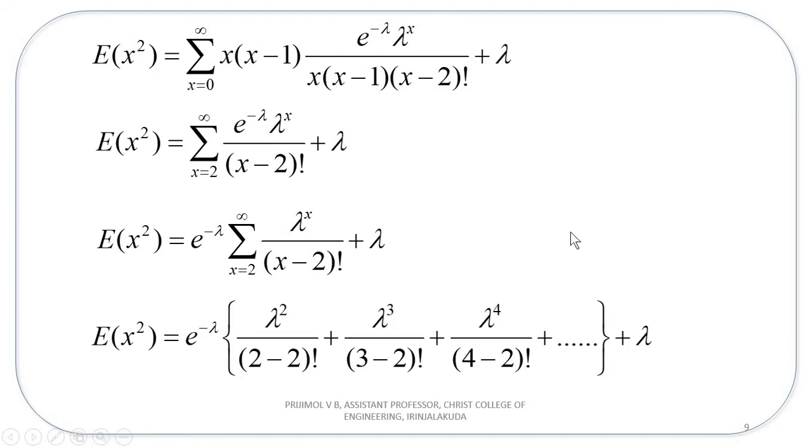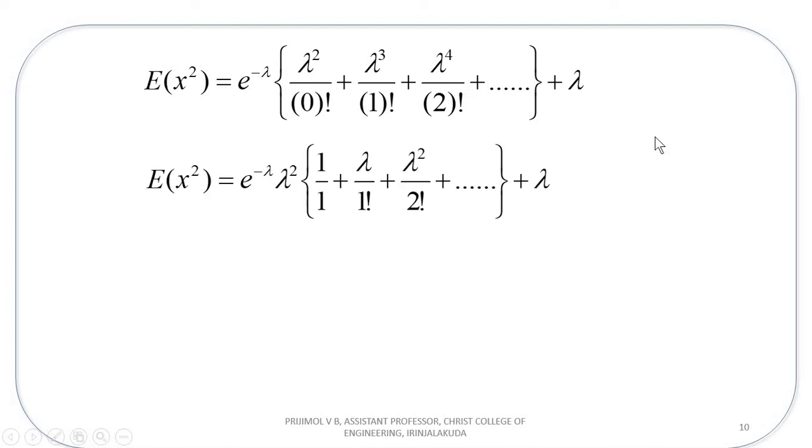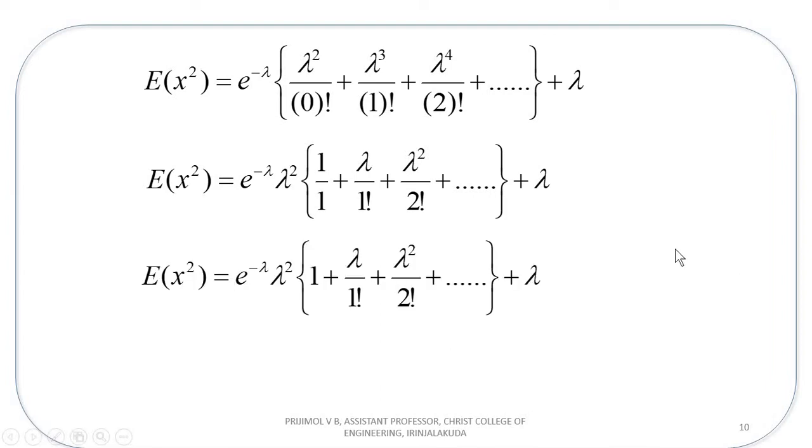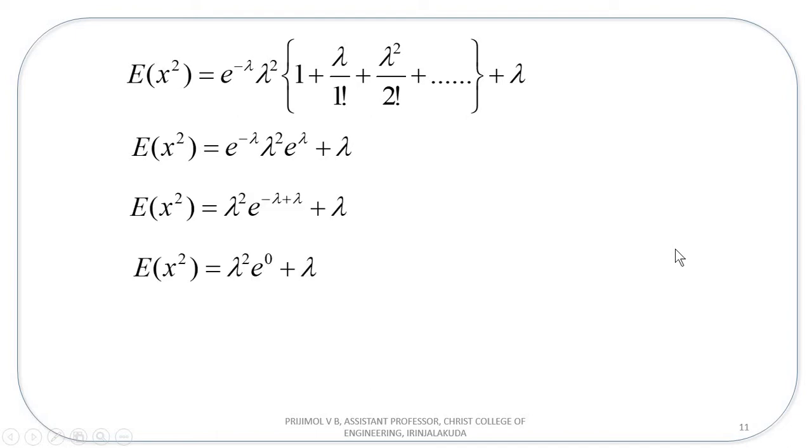2 minus 2 factorial is 0 factorial, and you know 0 factorial is nothing but 1. Now take lambda square, which is common, outside the flower bracket, and you know the expression inside the flower bracket is nothing but the expansion of e raised to lambda. Replaced by e raised to lambda, and then simplify that further, you will get lambda square plus lambda.